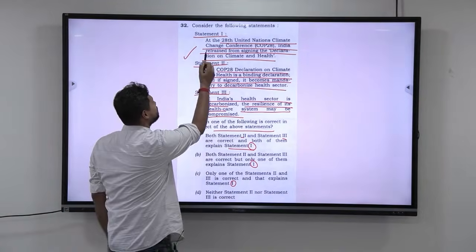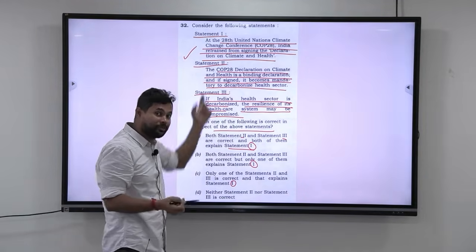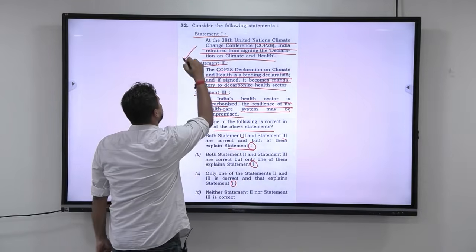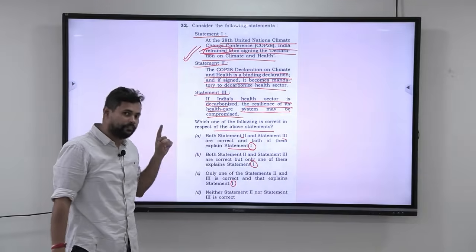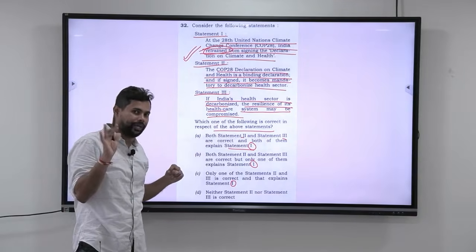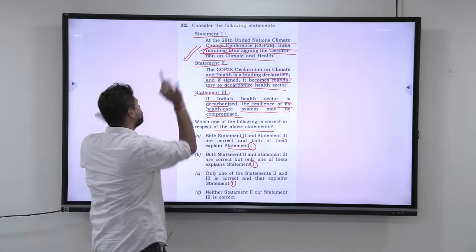Take this first statement and then use that first statement itself as a clue. That means if this statement is right, then obviously India has refrained from signing it. If India has refrained from signing it, you should know why. But let us see. Statement 1 is anyway true.